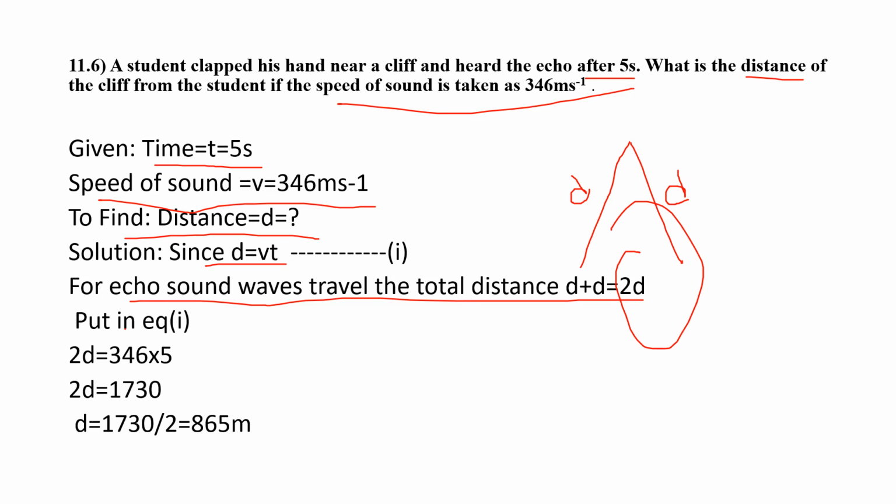So putting the values in equation 1, we will get 2d equals 346 into 5, 2d equals 1730. So we have to take 2 on the other side, we will get d equals 1730 by 2, that is equals to 865 meters.